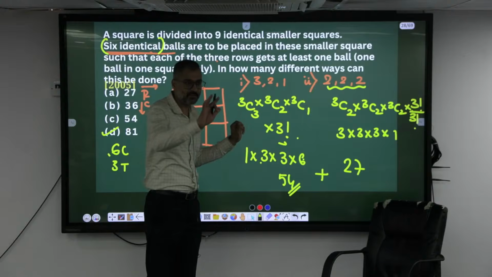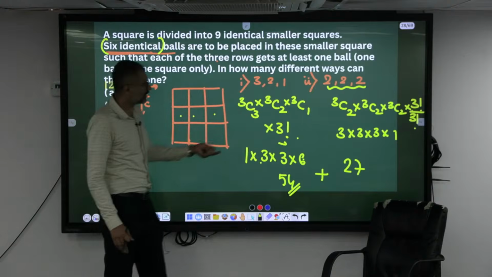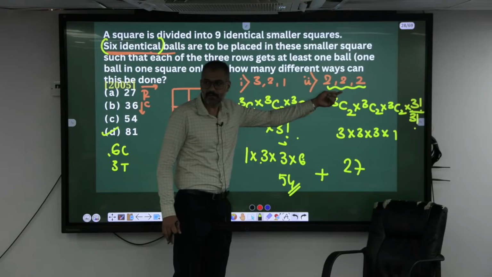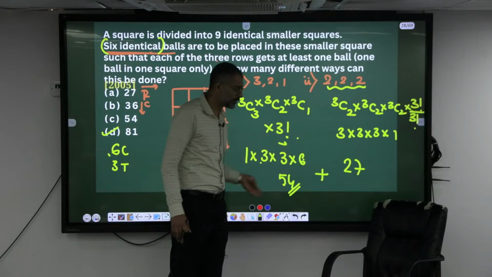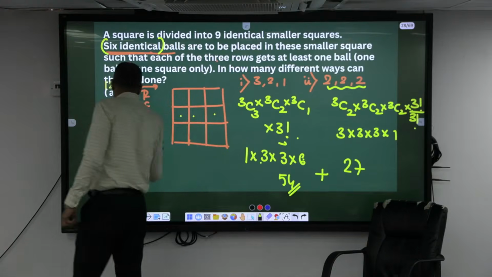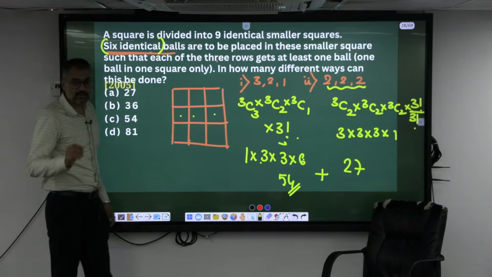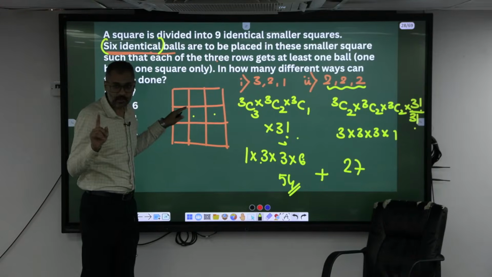The only way you can place the coffee cups is 3, 2, 1. Okay, 3 will be blank. In those 3, what will you put? Tea cups. That's it. Here also 2, 2, 2 will be coffee cups. Remaining blank will be tea cups. So the number of ways is 81. Rather than doing it in this way, now if there is no condition that at least 1 ball must be there in each of the rows.